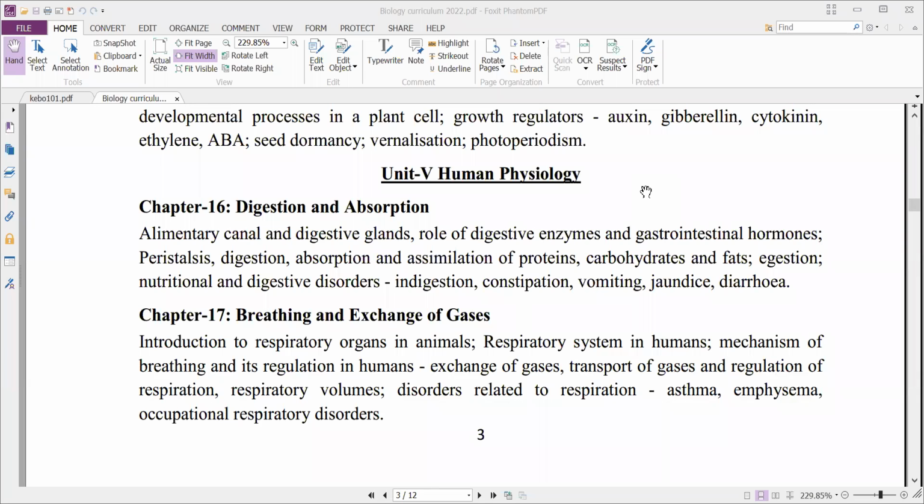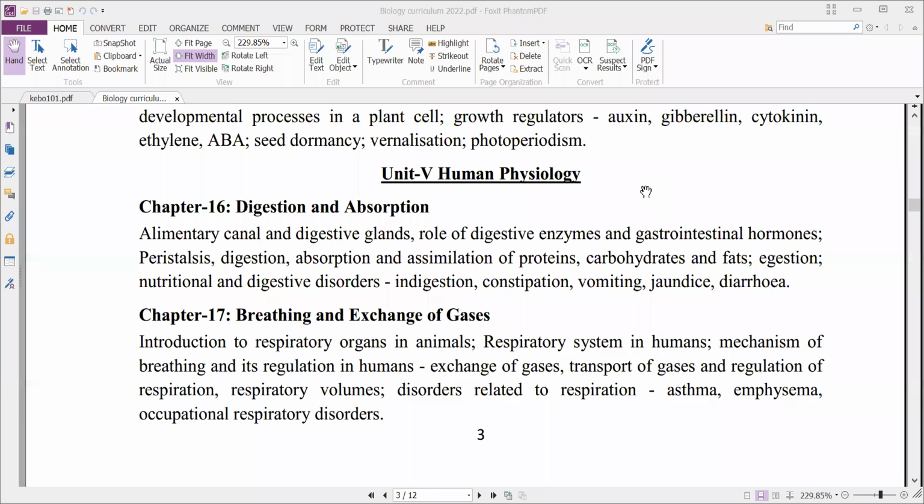that is, diversity in the living world. And the second unit is structural organization in plants and animals. The third unit is cell structure and functions. And the fourth unit is plant physiology. All these 4 units together comprise 15 chapters.